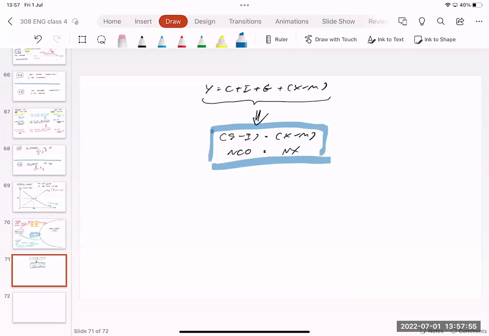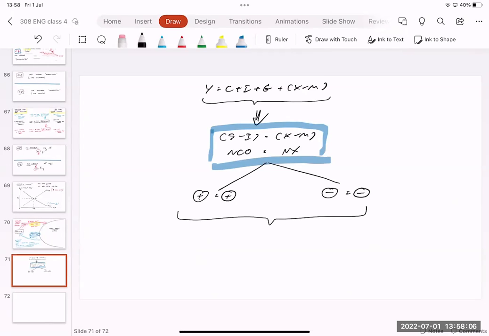And then we have two different cases. NCO equals NX can come up as positive equal to positive or negative equal to negative. However, it all has the same meaning: the money flowing in always equals the money flowing out. If you link what you learned last time, money flow in always equals money flow out. So when money flows into our country, they need to buy more Thai baht, right? This is demand for Thai baht. When the money flows out, they need to sell Thai baht.